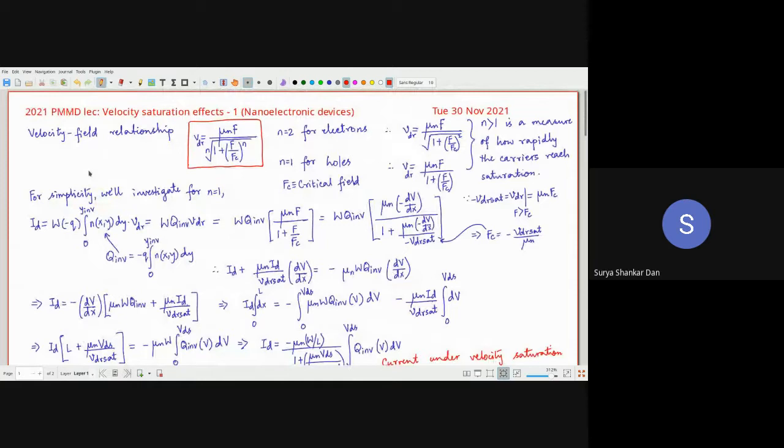So first of all, I will refer to the velocity field relationship, which we did in the very beginning of this course, within the first 1 month of this course, when we were speaking about drift velocity and field relation. So what was it like? Remember, it used to go and then it will saturate. So we will call it the drift velocity VDR. This is your field. And then there is a critical field here, which I shall call FC, which is the critical field, beyond which your VDR sat roughly becomes constant. Okay, so this is your VDR sat.